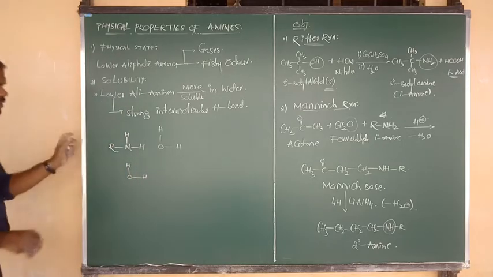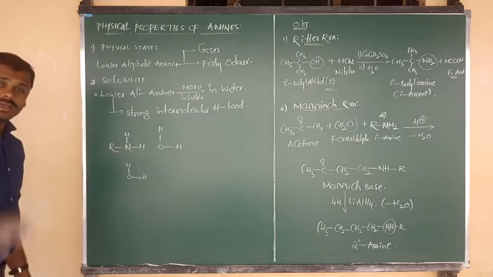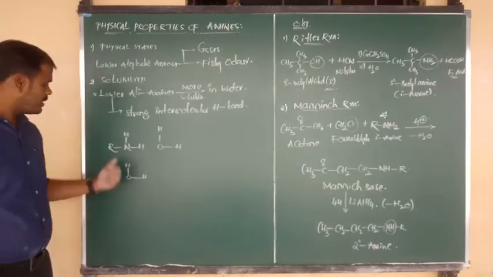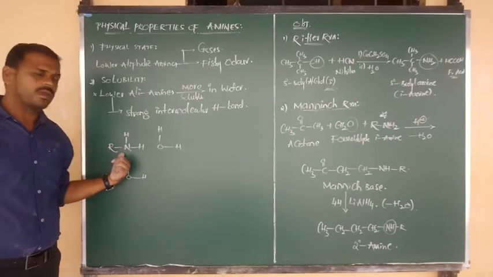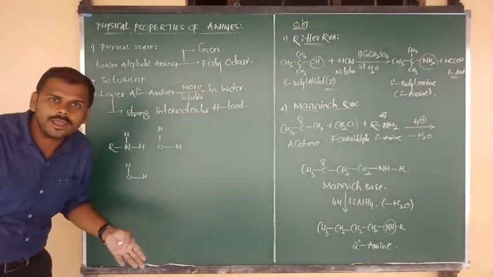H bonded to O. Two moles of water molecule and primary amine. They can be more soluble in water. As compared to secondary and tertiary amines, primary amines are more soluble because of the availability of 2 hydrogen atoms. But in secondary, 1 atom.